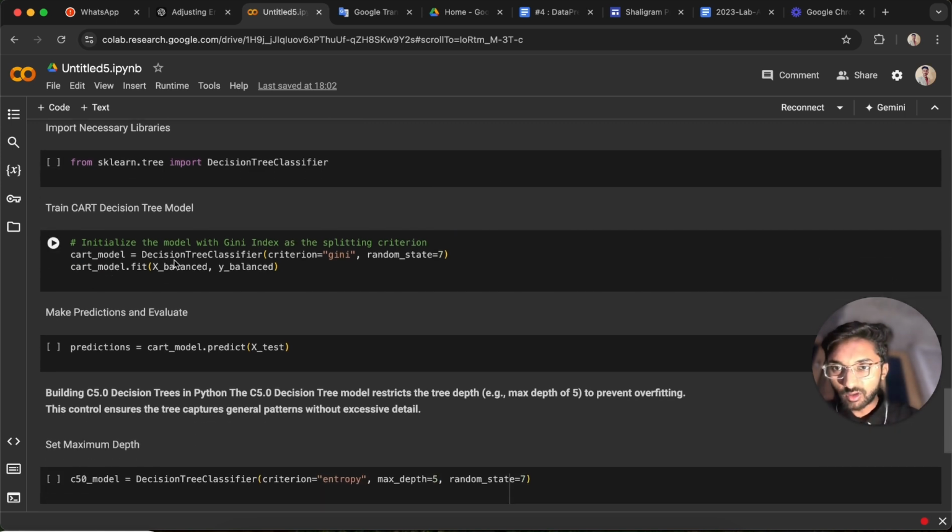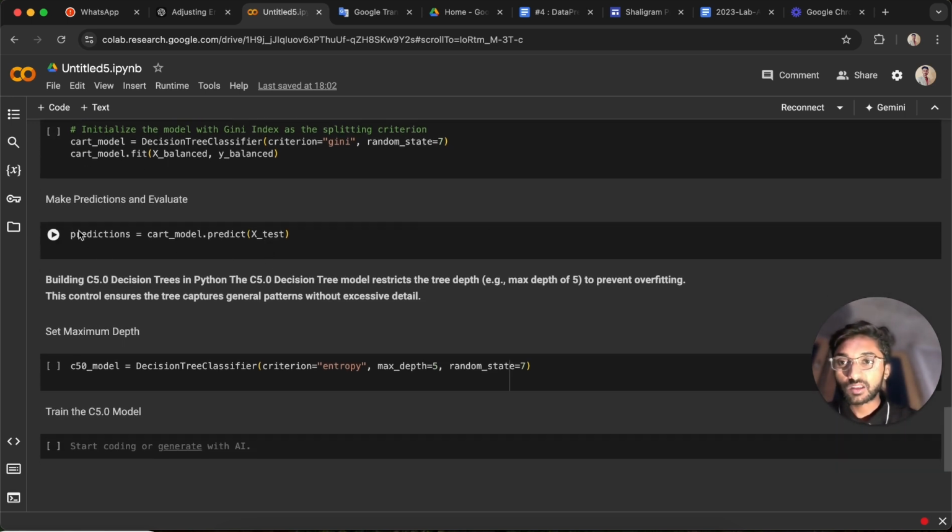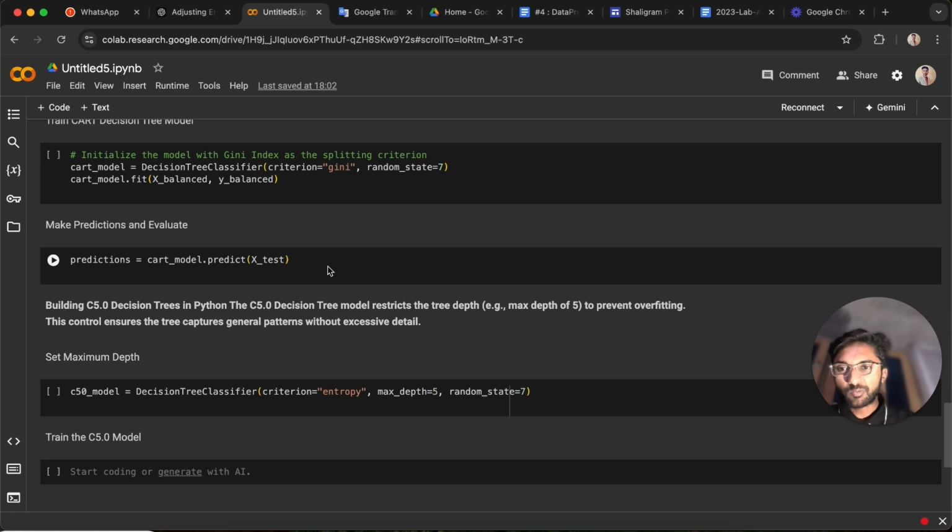Okay, so the CART model is DecisionTreeClassifier with criterion equal to gini. This will automatically use the Gini index technique to make the decision tree. So cart.fit with X balanced and y balanced. If we want to predict, then we can simply use the CART model's predict method for predicting on the dataset. So it is very easy to make a CART decision tree.